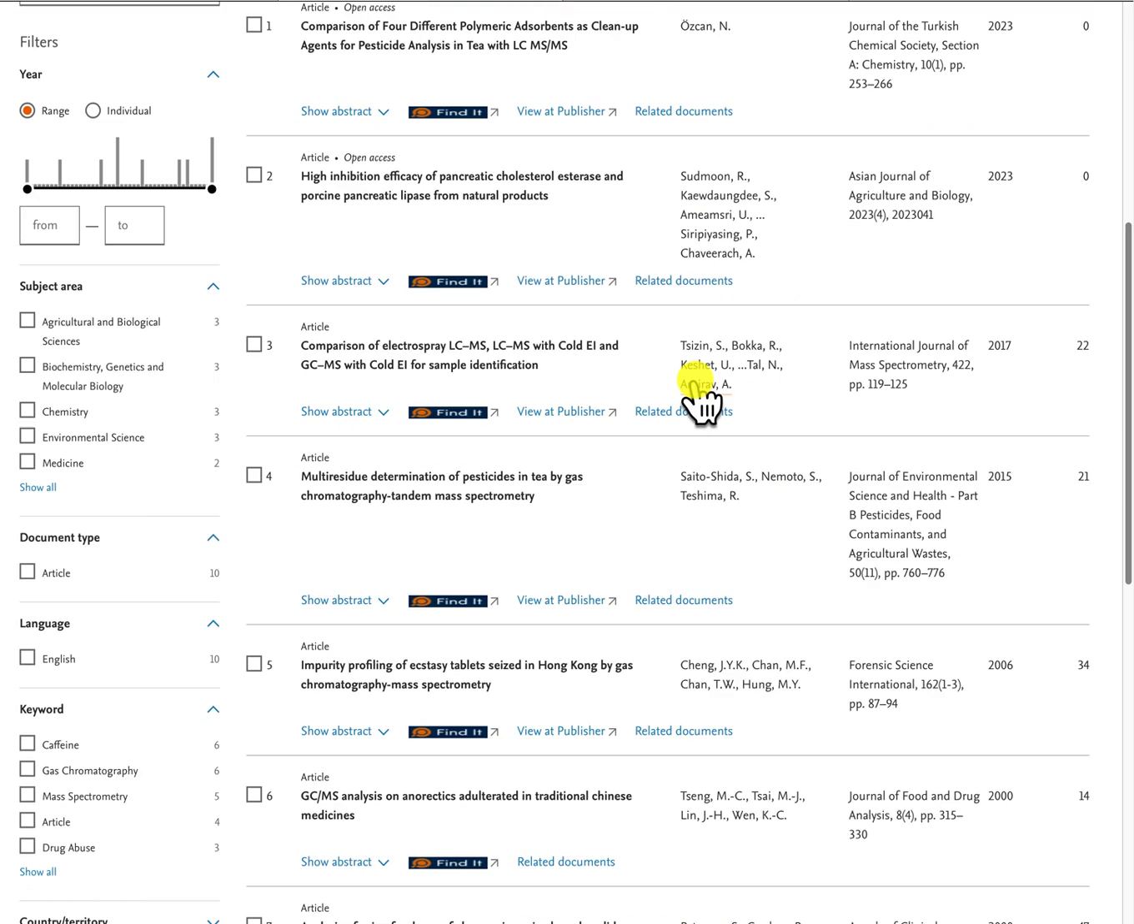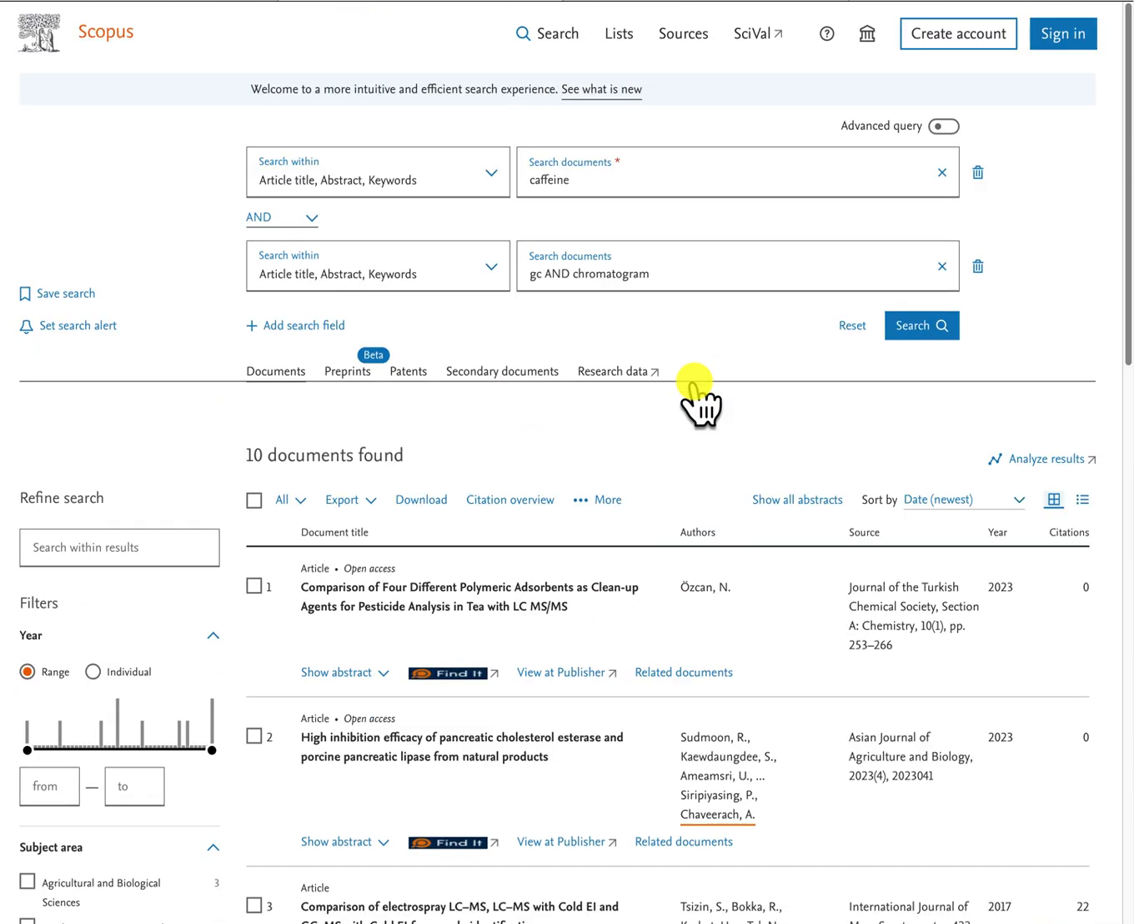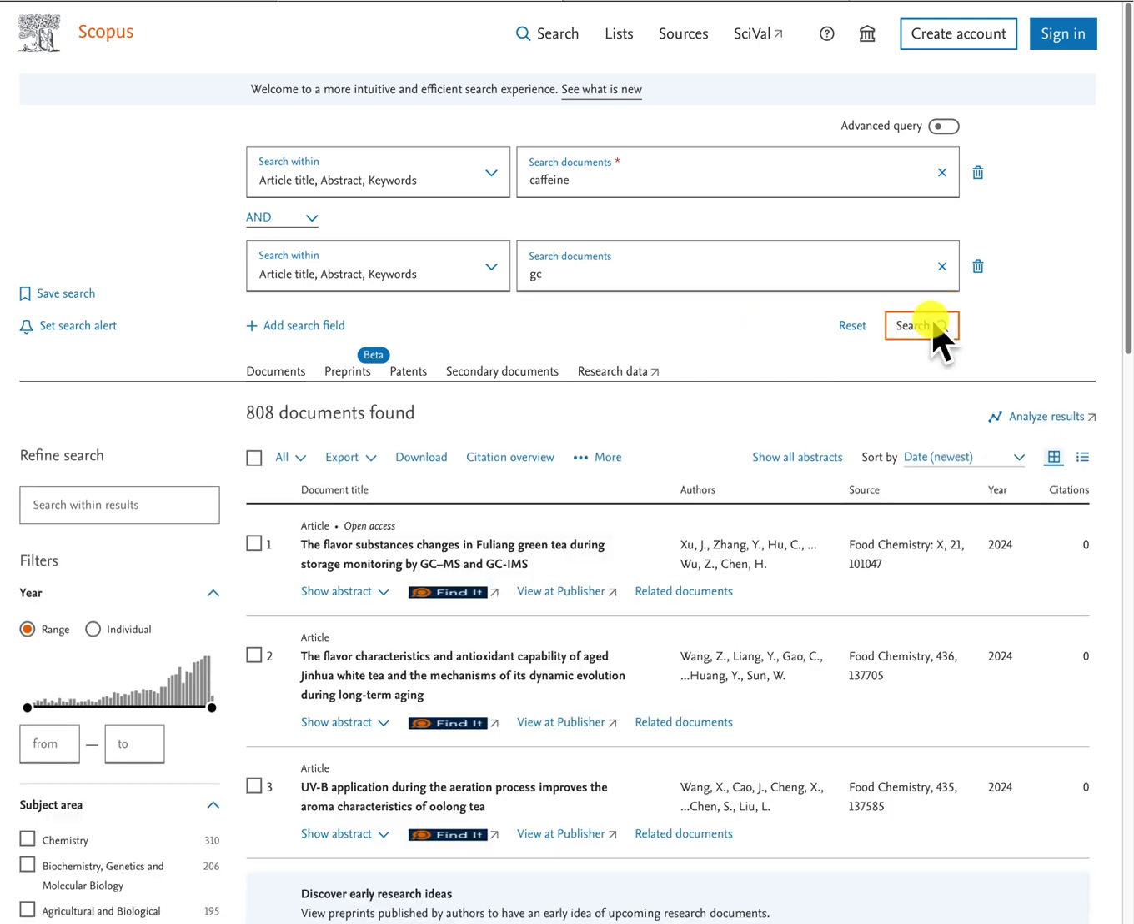Now I can browse through the documents, and if I don't find anything suitable, I can go back to my search strategy and then rearrange my search strategy. Perhaps remove the term chromatogram and just leave it as GC. Then click on search. And now I have found over 800 results. That's a bit too many to read, so I'll need to refine my search strategy a bit more.